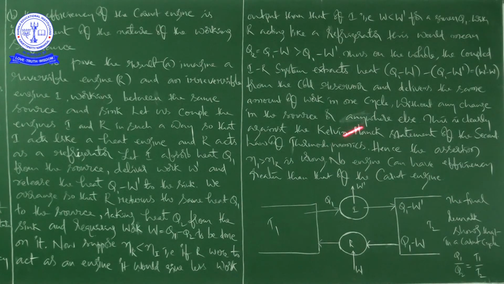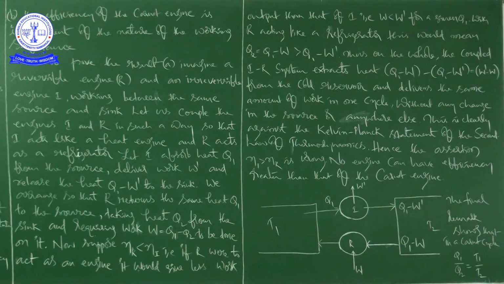This is clearly against the Kelvin-Planck statement of the second law of thermodynamics.